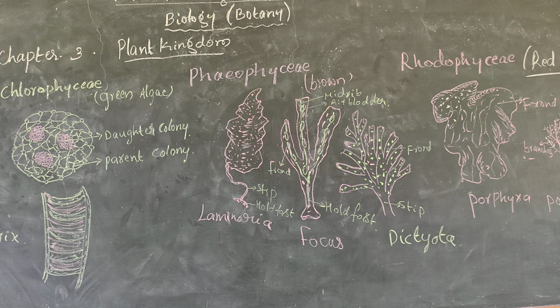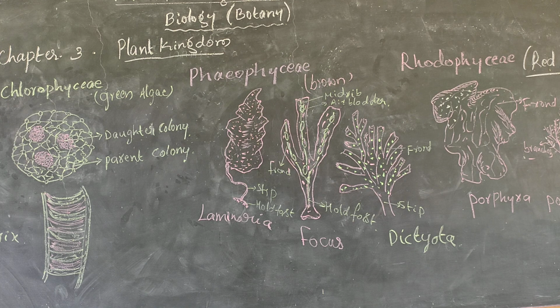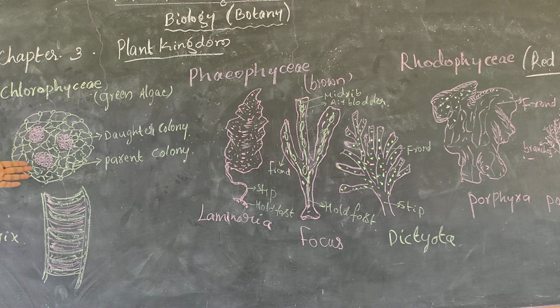The common name of Chlorophyceae is green algae. The major pigment is chlorophyll. Remember, as I already informed you, the pigment is very necessary for your examination. The stored food is starch; in the form of starch, food material is stored in Chlorophyceae. I think you know starch; you already studied it in your 8th, 9th and 10th standard. The cell wall is cellulose, and two apical cells are present in this Chlorophyceae. These are the main characters.